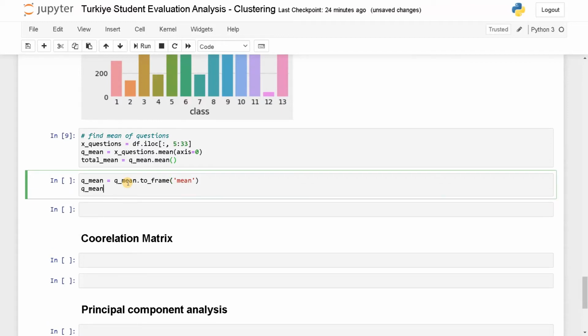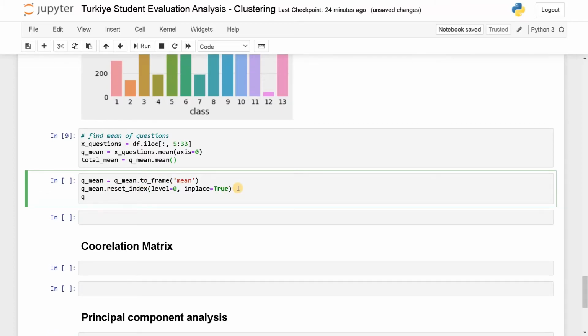And q_mean.reset_index, level equals 0 and inplace equals True. You can also use inplace here instead of assigning like this. Both are the same. You can use anything you want.